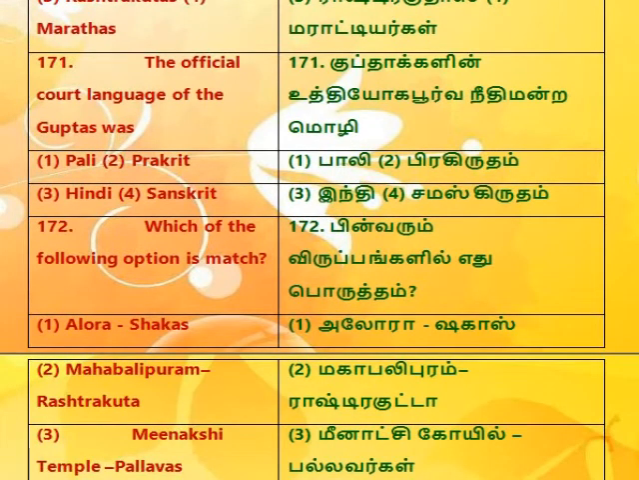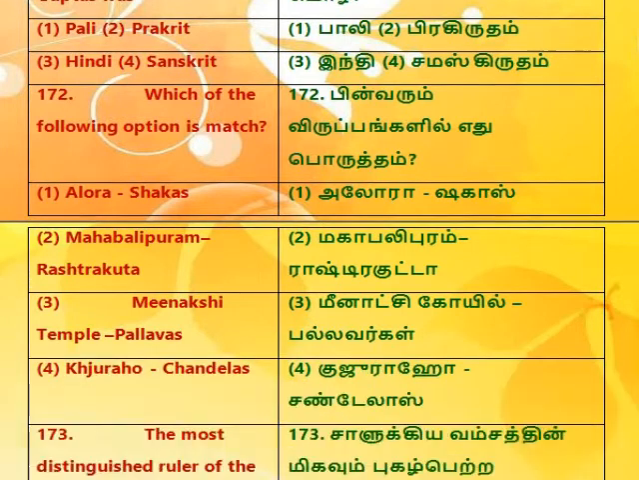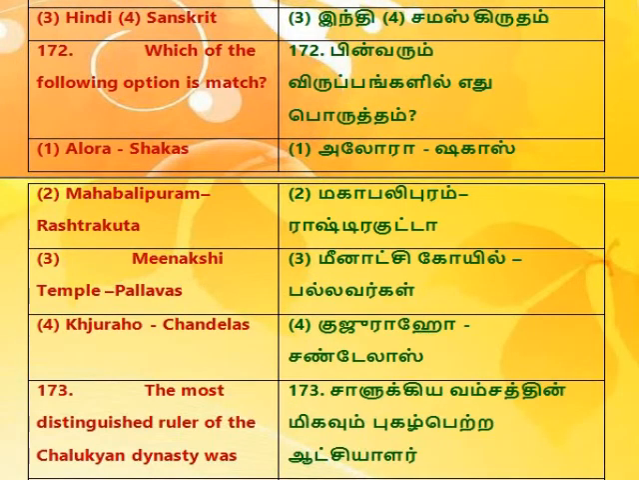171. The official court language of the Guptas was 1. Pali. 2. Prakrit. 3. Hindi. 4. Sanskrit. 172. Which of the following options is a match? 1. Ellora, Shakas. 2. Mahabalipuram, Rashtrakuta. 3. Meenakshi Temple, Pallavas. 4. Khajuraho, Chandelas.